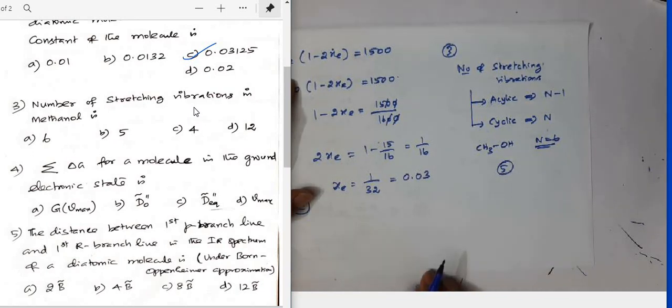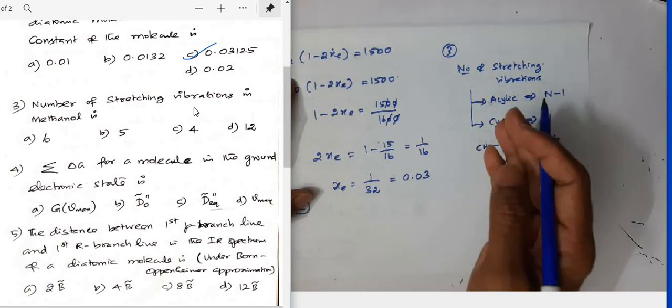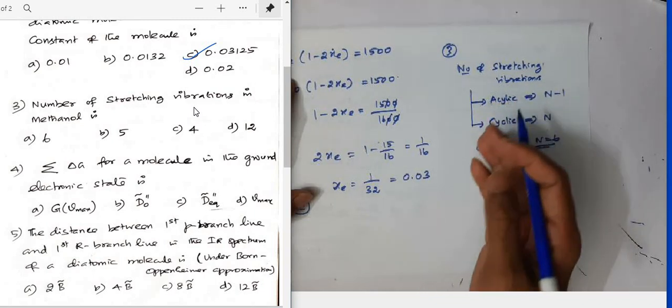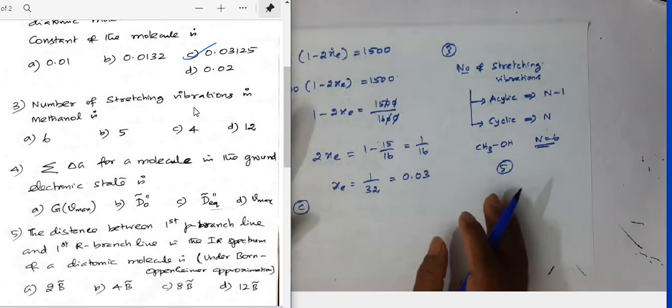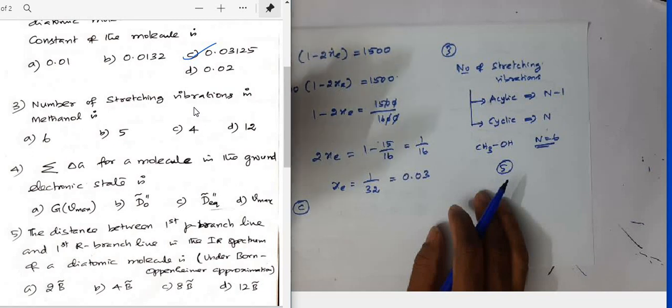See, this is actually a very simple question. You know very well how to calculate number of stretching vibration, number of bending vibration, and total number of modes of vibration, right? Total number of modes can be calculated using the formula 3n minus 5 for linear molecule and 3n minus 6 for non-linear molecule.